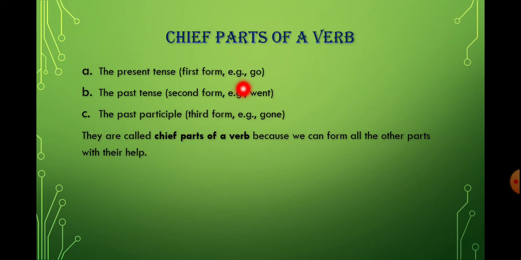Here you can see an example, go. Go is the present tense. The past tense of go is went. We call it the second form of a verb. And what is the third form of a verb? That is gone. We also call it the participle. They are called chief parts of the verb because we can form all the other parts with their help.